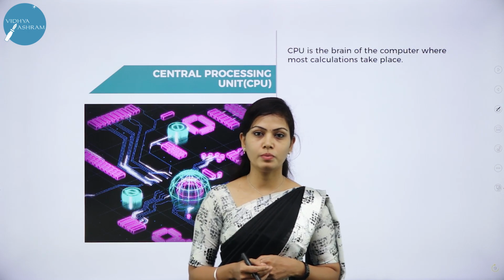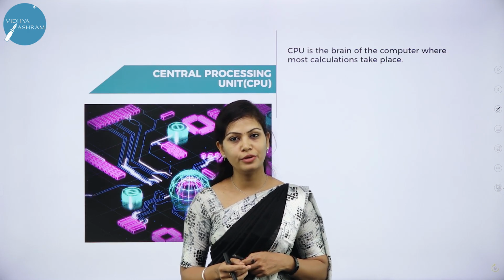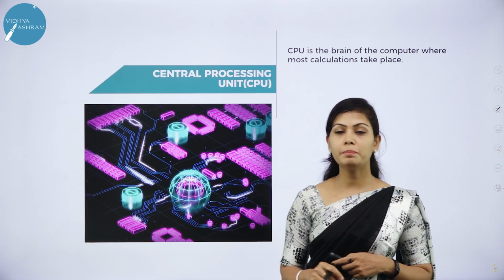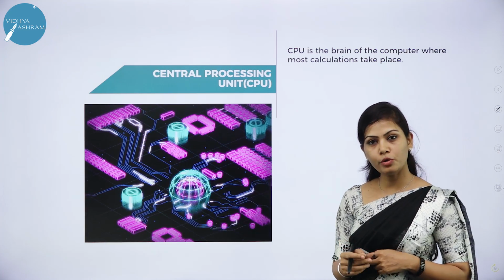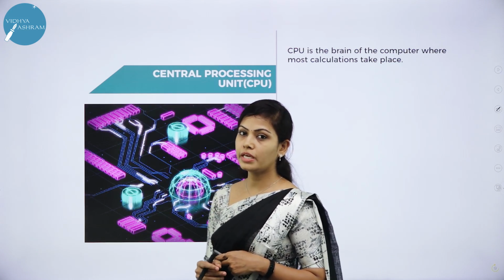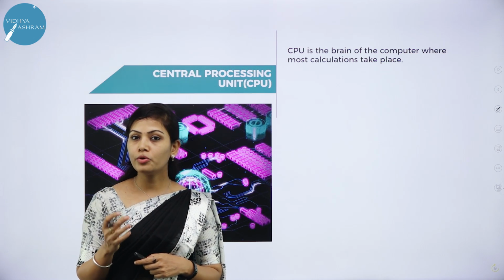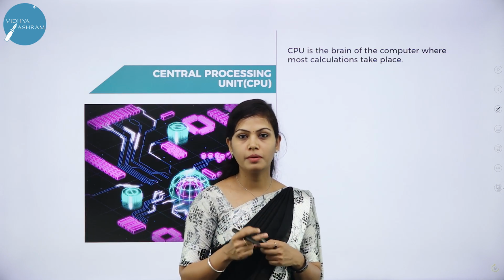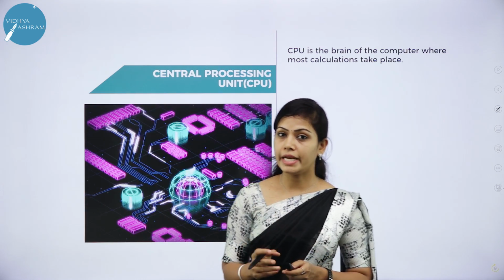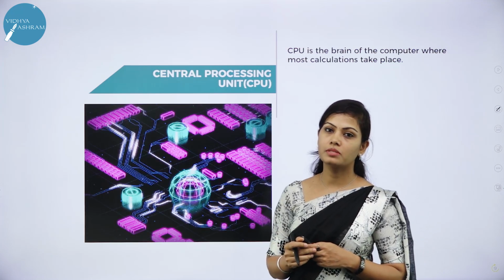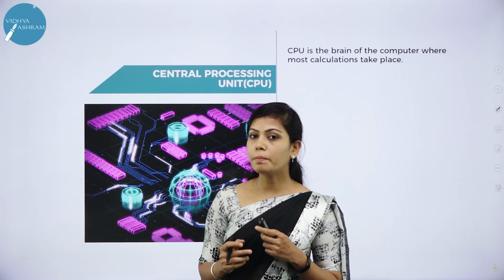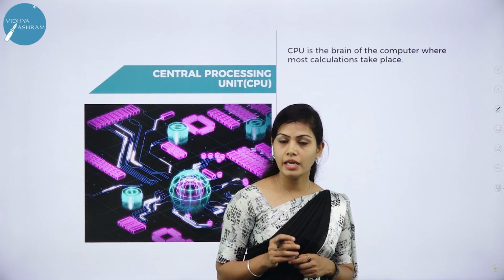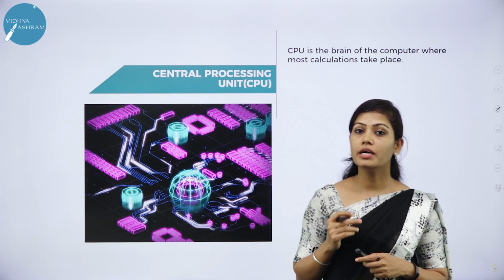Next we have CPU. CPU stands for Central Processing Unit. CPU is considered as the brain of the computer. It's an important part of every computer. CPU performs all types of data processing operations. CPU takes inputs, processes it according to the code in the memory and gives output back. And it can store data, intermediate results and programs. CPU controls the operations of all parts of the computer and CPU consists of ALU, control unit, CU and registers.